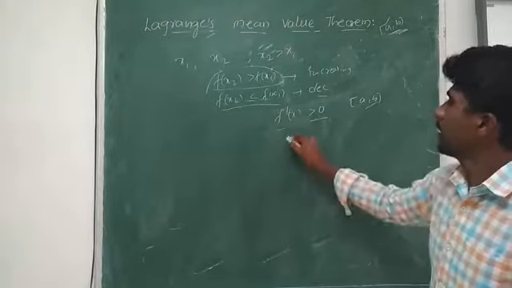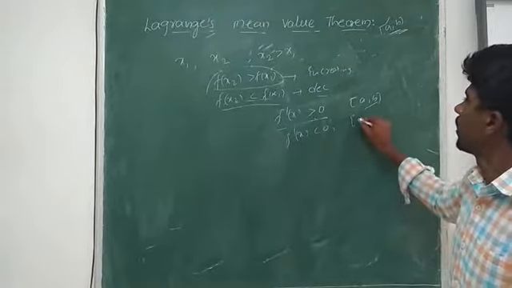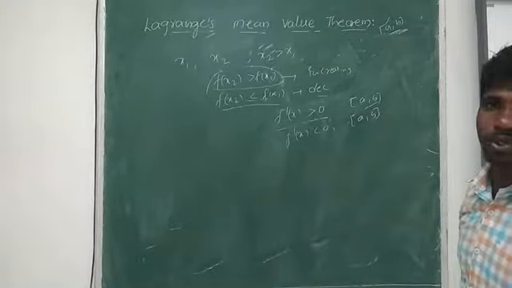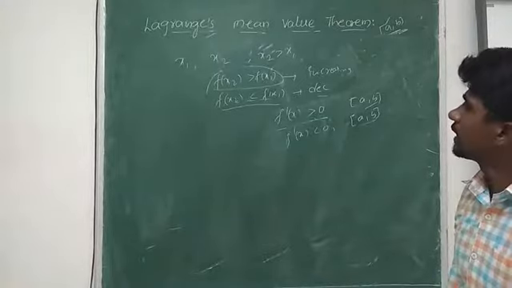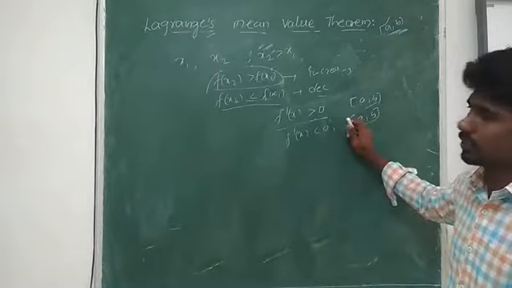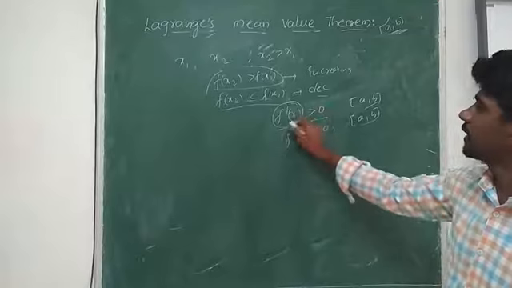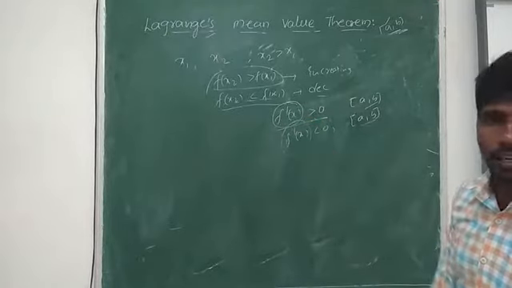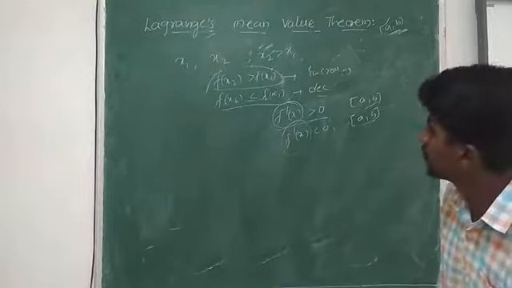Similarly, if f dash of x is less than 0 for all values lying in the interval ab, then that function is said to be a decreasing function. So based on f dash of x, we are deciding whether the function is increasing or decreasing. We can prove this also.